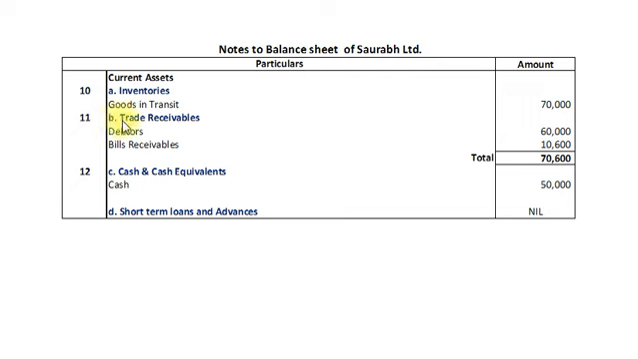Note number 11 is for trade receivables, in which we have debtors rupees 60,000, bills receivable rupees 10,600. So total trade receivables amount to rupees 70,600. Note number 12 is for cash and cash equivalents, in which we have cash of rupees 50,000, and there is no short-term loans and advances in the financial data.